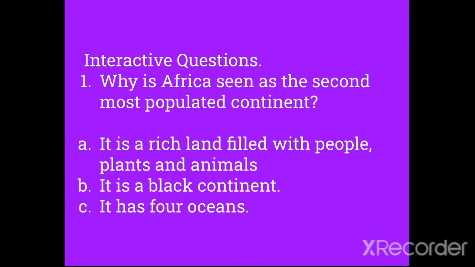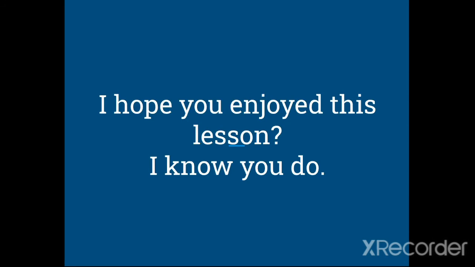The next interactive question says, why is Africa seen as the second most populated continent? A. It is a rich land filled with people, plants, and animals. B. It is a black continent. And C. It has 4 oceans. The right option there is A, it is a rich land filled with people, plants, and animals. So this is where we end the lesson.